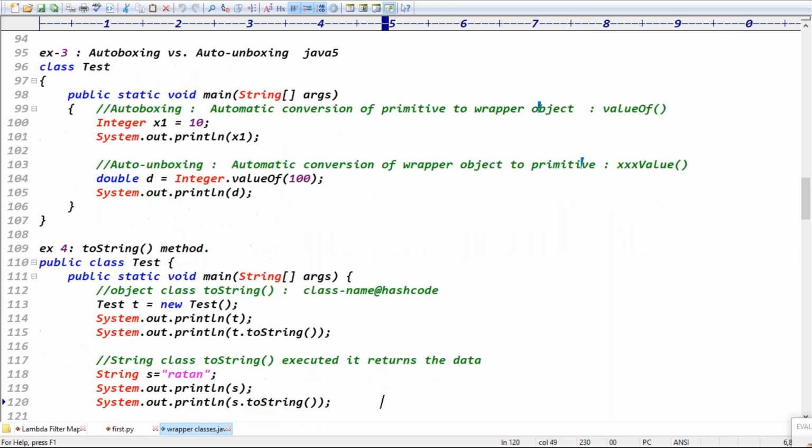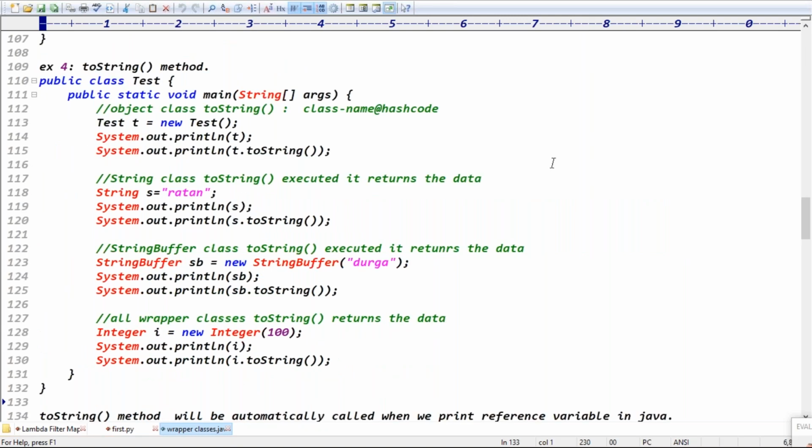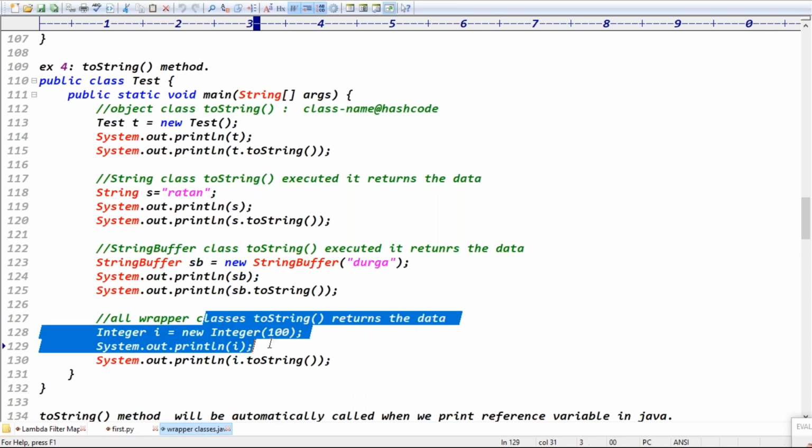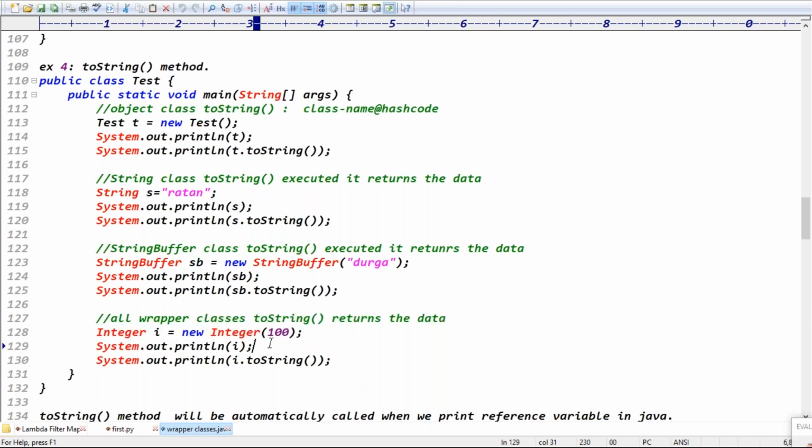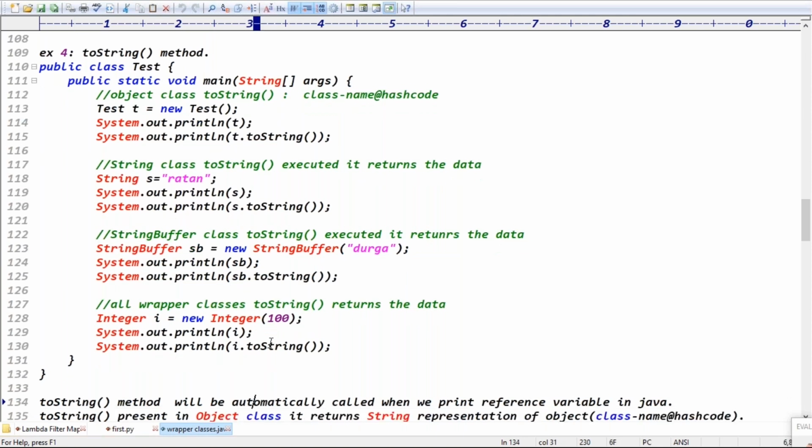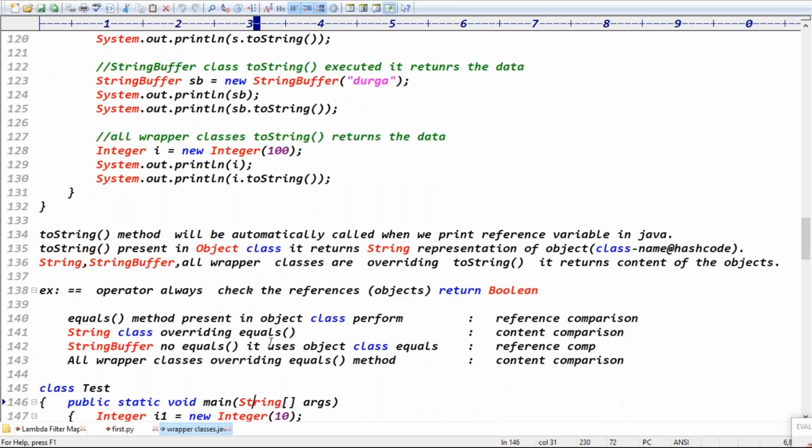There's also the toString method, which is basically from the Object class. Object class toString returns the class name, hash code implementation. But the String class, StringBuffer class, and all wrapper classes override toString to return the content of the data, right? Exactly.